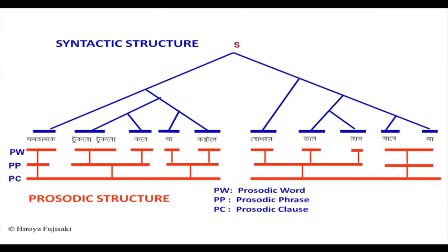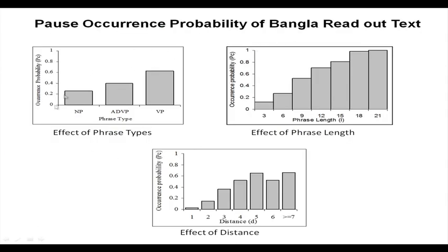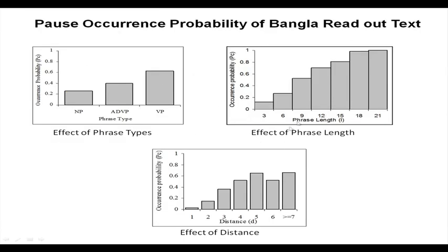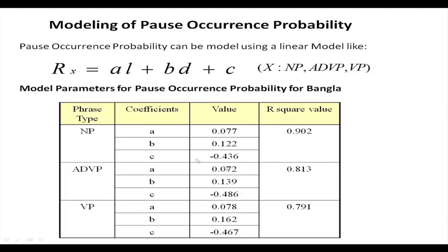We take written sentences, those sentences are read by some speakers and then we analyze the pauses and try to correlate the relations between those pauses and these three parameters. After analyzing, we try to develop a linear model using these three factors, so that we can predict the pause.